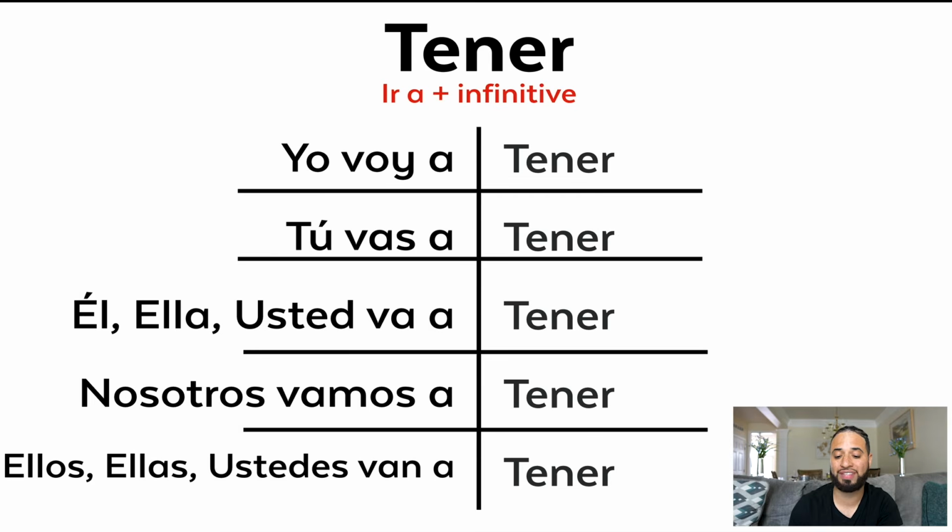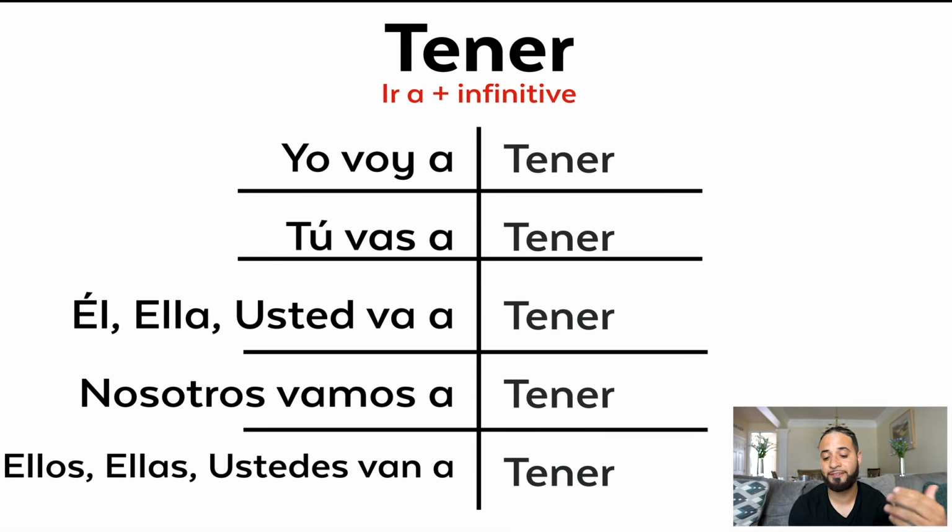And then of course we have the ir plus the infinitive. Yo voy a tener, tú vas a tener, él, ella, usted va a tener, nosotros vamos a tener, ellos, ellas, ustedes van a tener. So I am going to have, you are going to have, he is going to have, she is going to have, you, formal, are going to have, nosotros vamos a tener, we are going to have, ellos, ellas, ustedes van a tener, they are going to have, you guys are going to have.